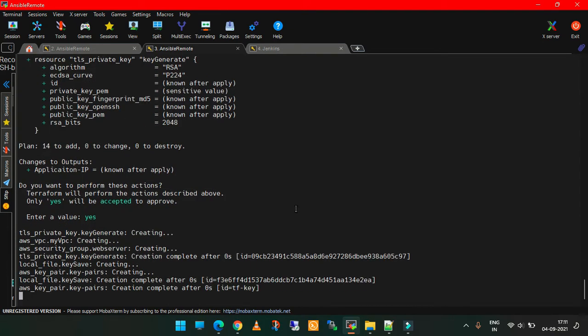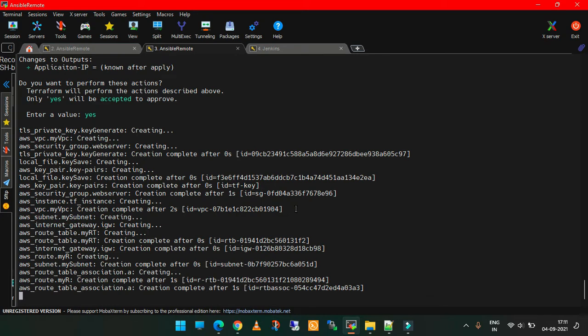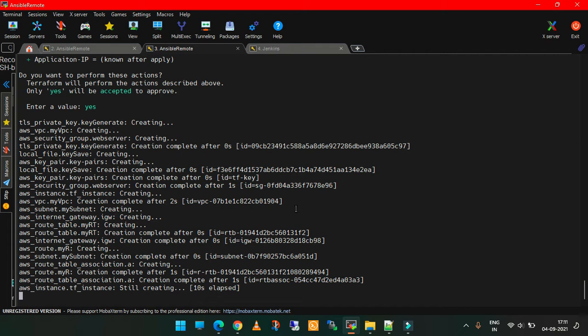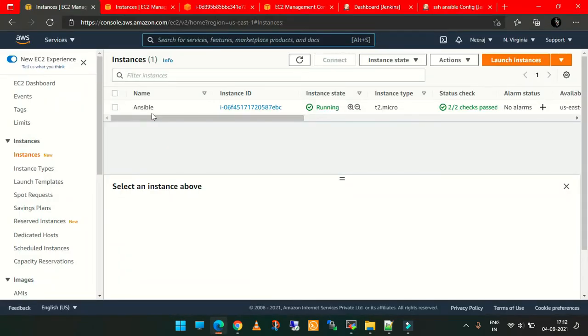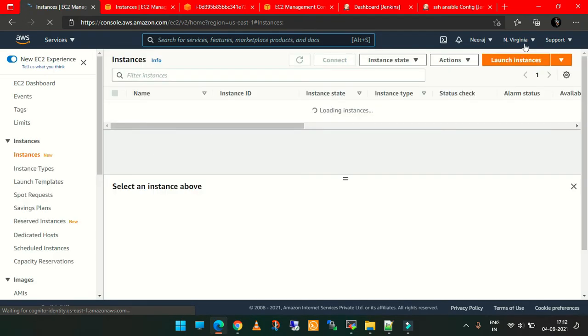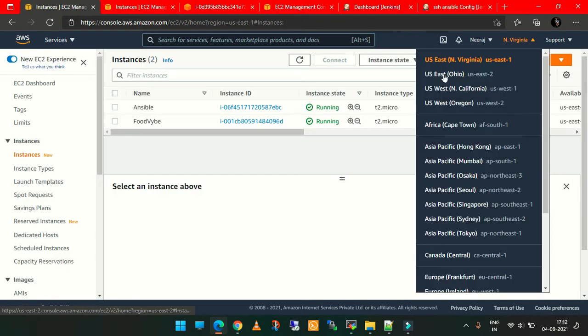So usually it asks for permission. We can also give the flag auto approve. We will show you the commands in future. So right now I have only the Ansible. So there is only Ansible in N Virginia. N Virginia is in US East 1.